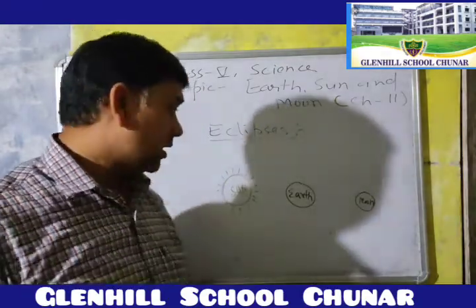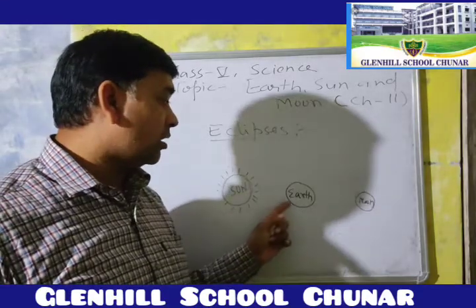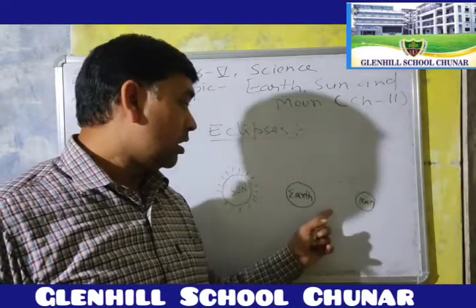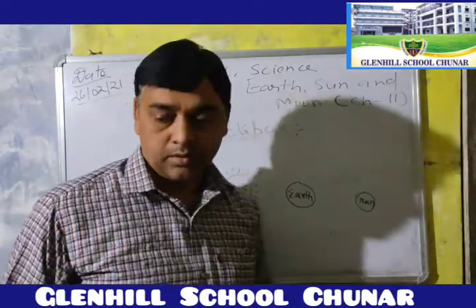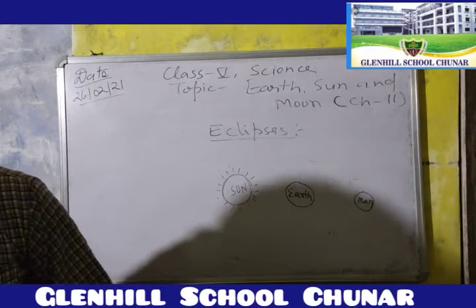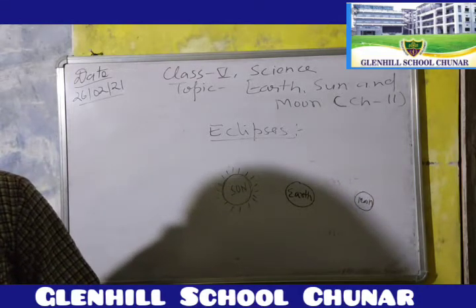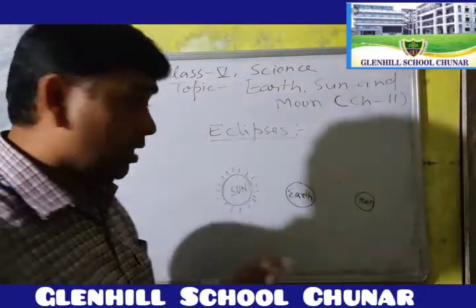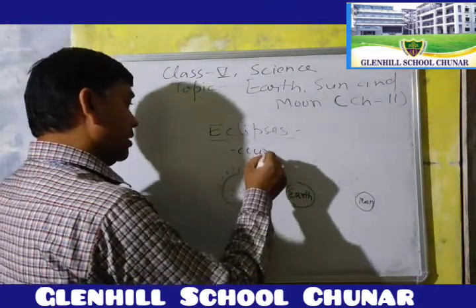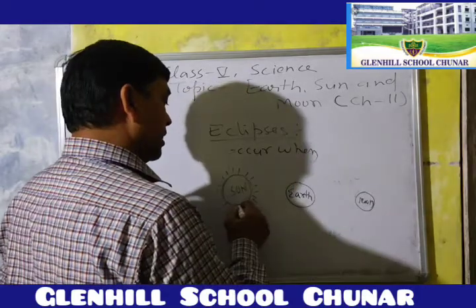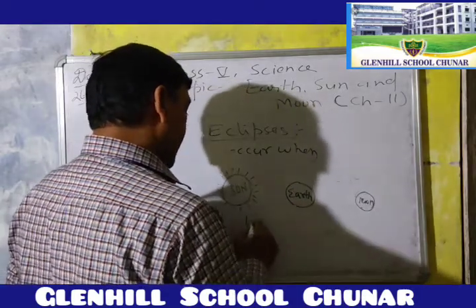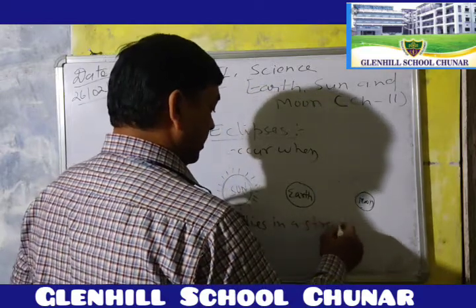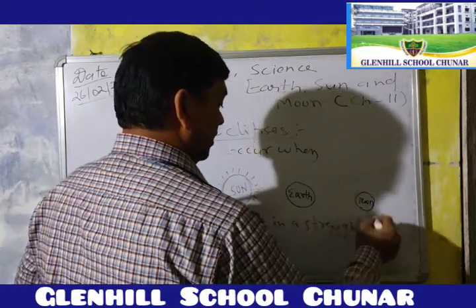In an eclipse, the shadow of the sun or the moon is cast on the earth or the moon respectively. So eclipses occur when the sun, earth and moon lie in a straight line.